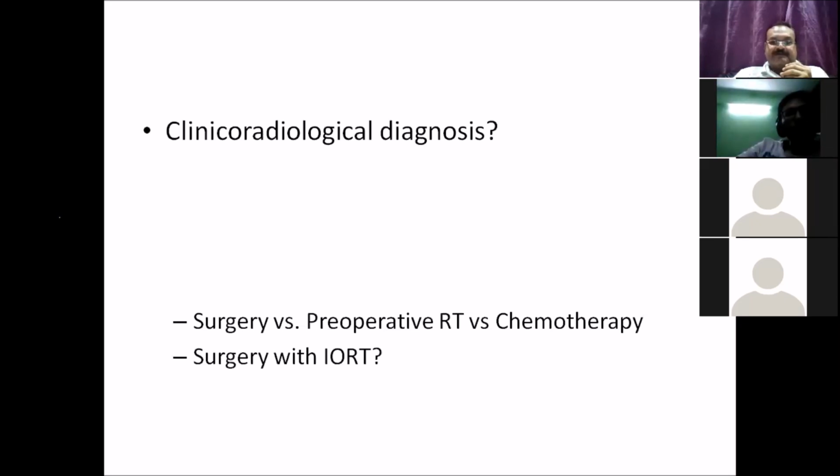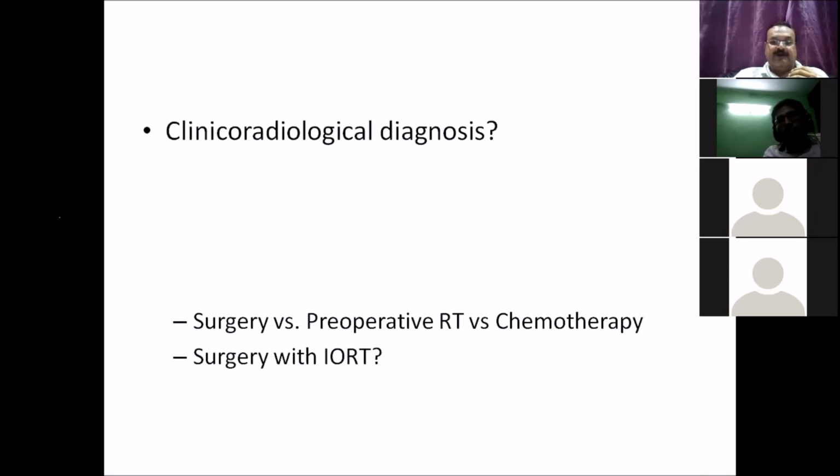If we are suspecting other diagnosis like germ cell tumor, lymphoma, then biopsy may be needed. But in this case, not needed, sir. So this is one of the differences from the extremity sarcomas, that in an extremity sarcoma, a biopsy is a must before planning the treatment. In a retroperitoneal sarcoma, if it is operable, you don't require a biopsy.